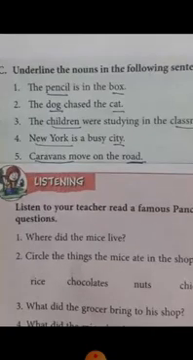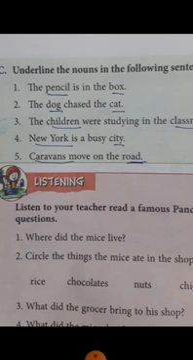Then the next page, page number 22. Underline the nouns in the following sentences. Page number 22 is given there. I will read the sentences. The pencil is in the box. The dog chased the cat. The children were studying in the classroom. New York is a busy city. Caravans move on the road.